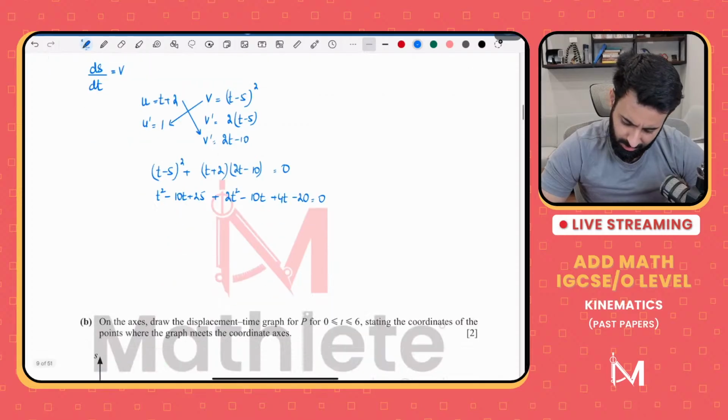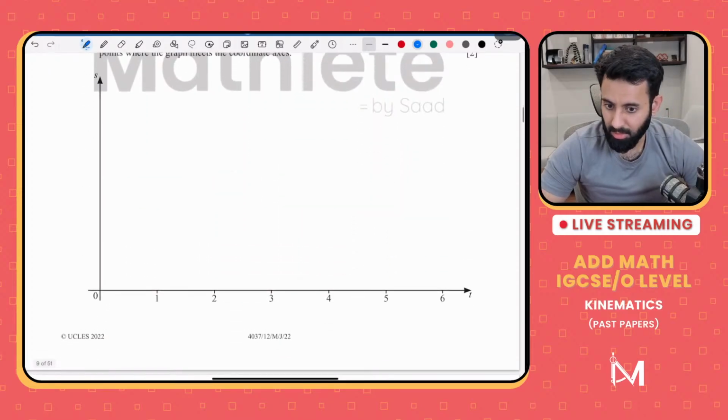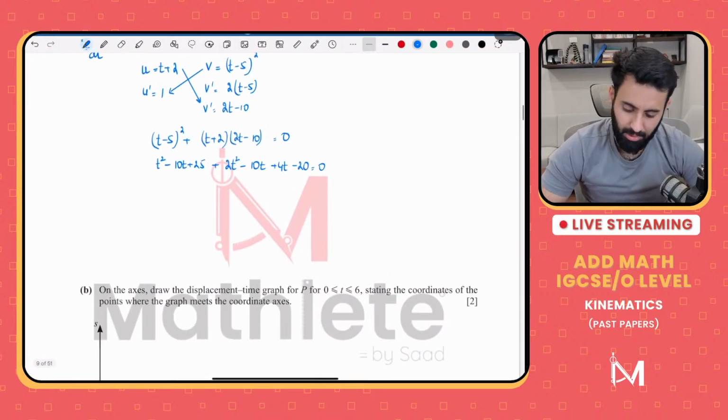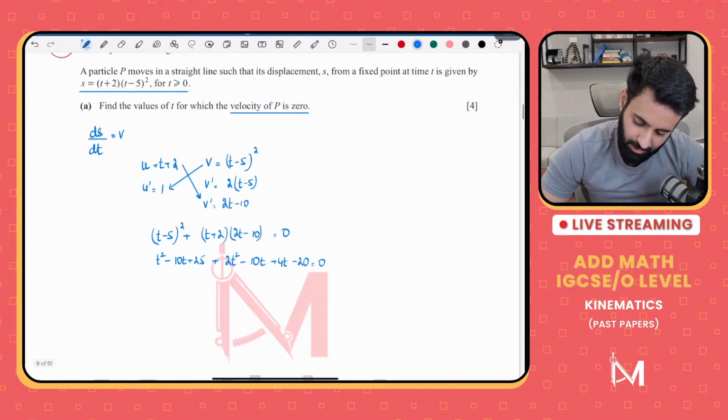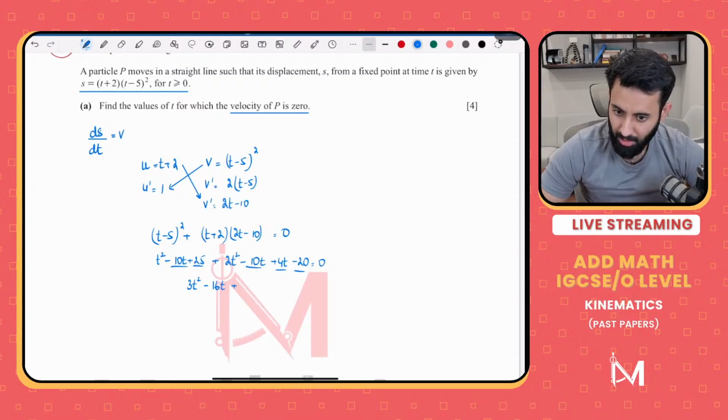But I think this is that very question only. Okay, this is the exact same question that you've asked, coincidentally. So t squared plus 2t squared is equal to 3t squared, minus 10t, that's minus 20t, minus 20t plus 4t, that's minus 16t. 25 minus 20 is equal to 5.